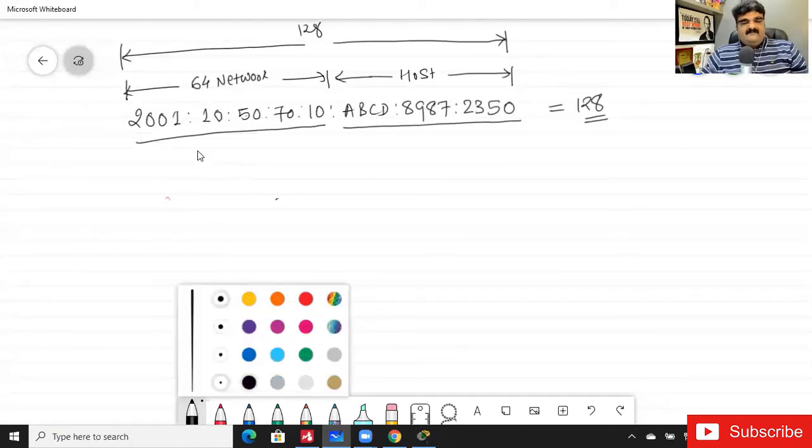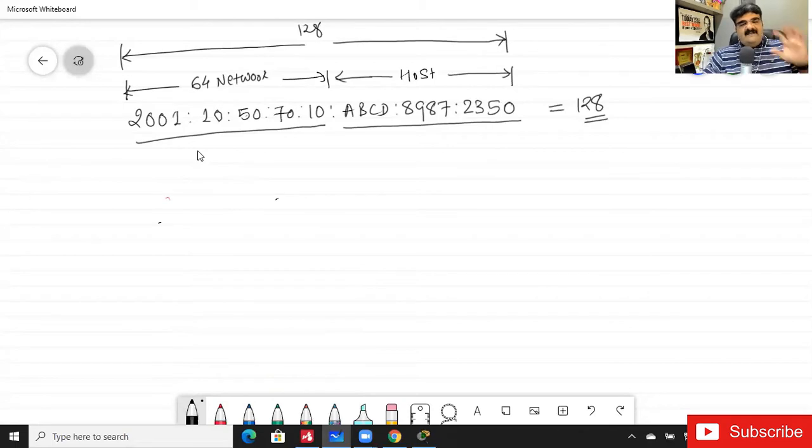Okay, very simple process. Now, can I give an IP address like this? You have to give me the answer in yes or no. 2001 colon 10 colon 2001 colon 10 colon 1. Can I give an IP address like this?